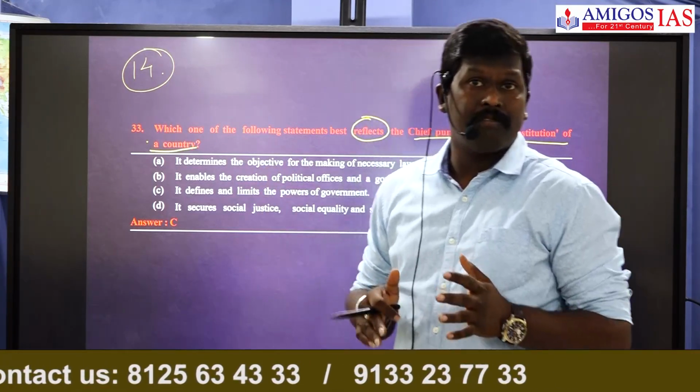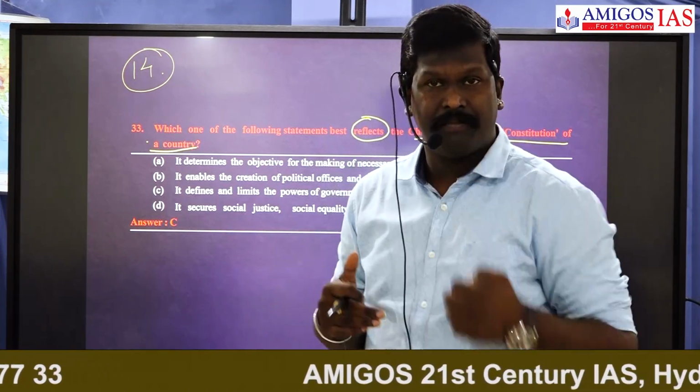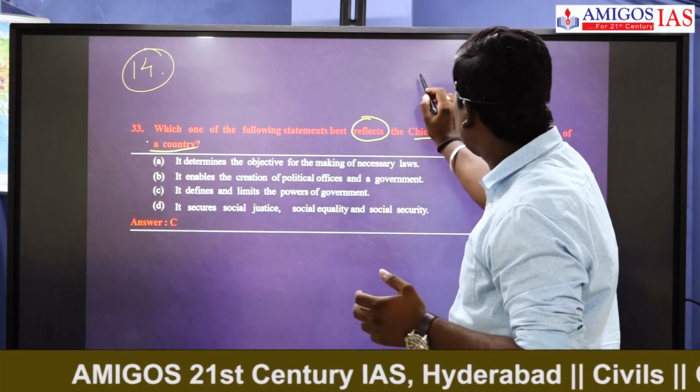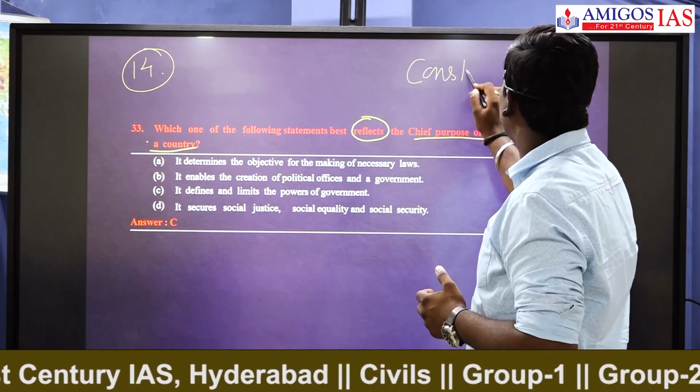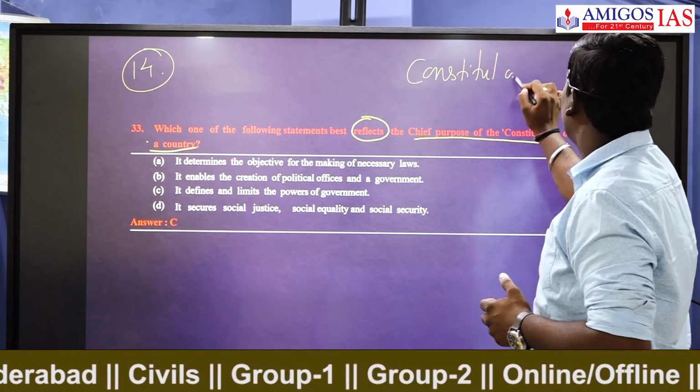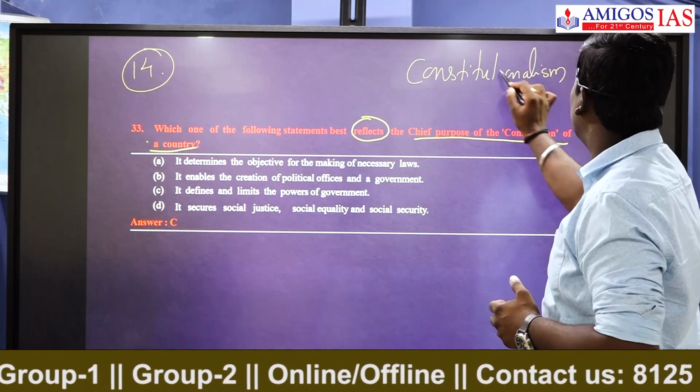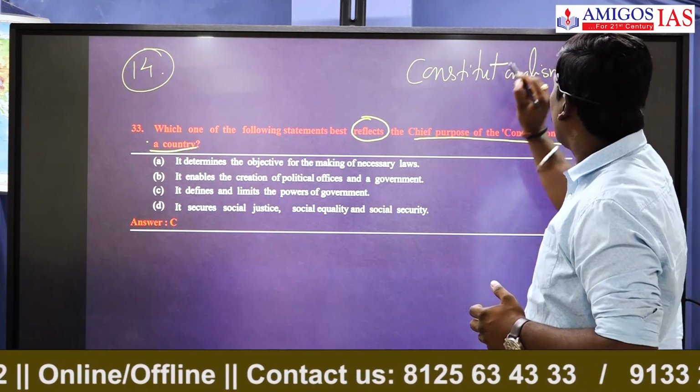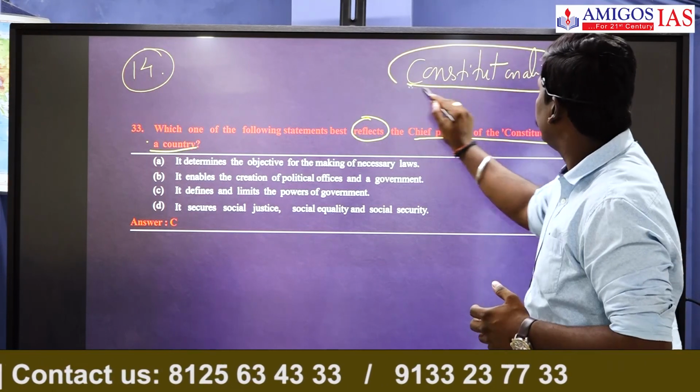The Constitution is the primary law of this land. Even the Constitution enforces limitations, and that we call constitutionalism.